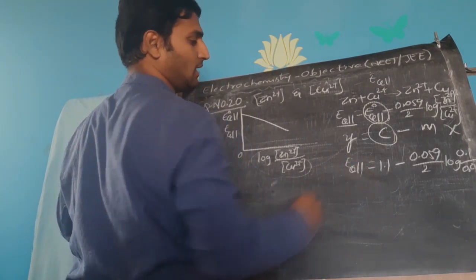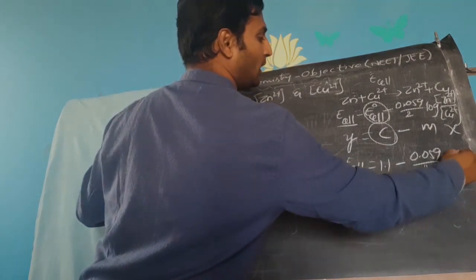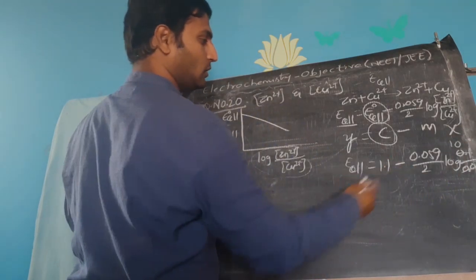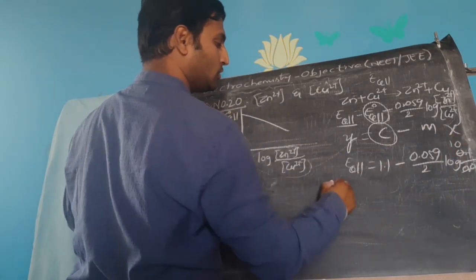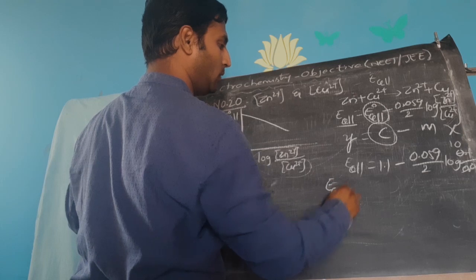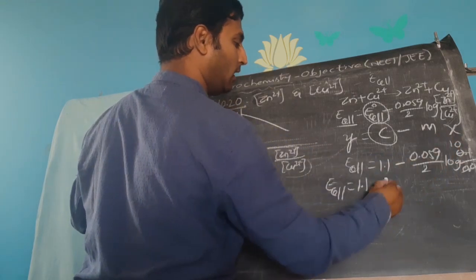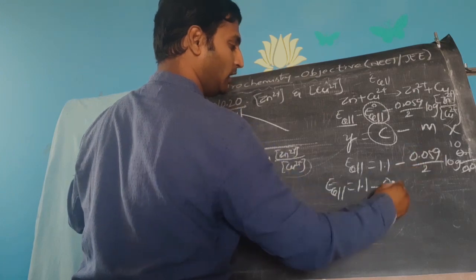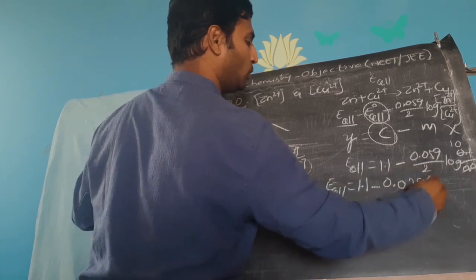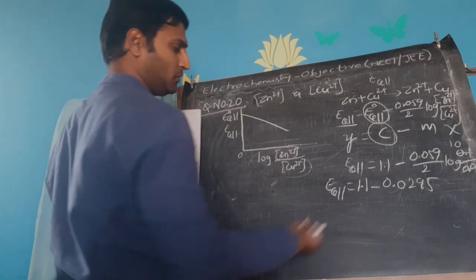He wants E cell now. 0.01 will divide this one 10 times. So log 10 is 1. So it is nothing but E cell is equal to 1.1 minus, as I told you, log 10 is 1. So 0.059 by 2 will be 0.0295, approximately 0.03.